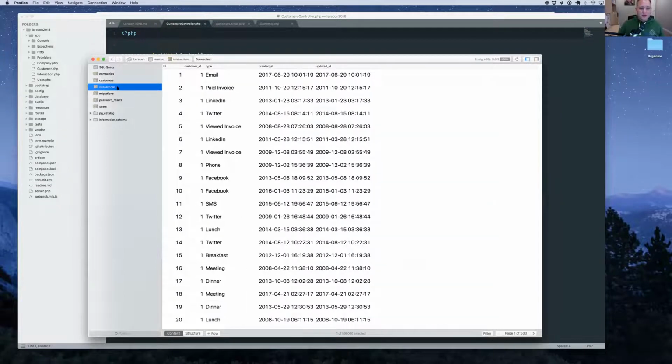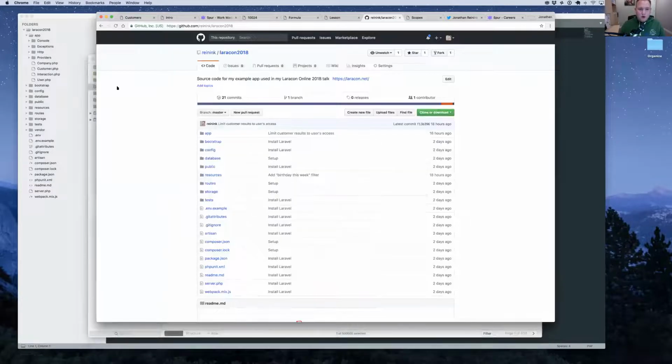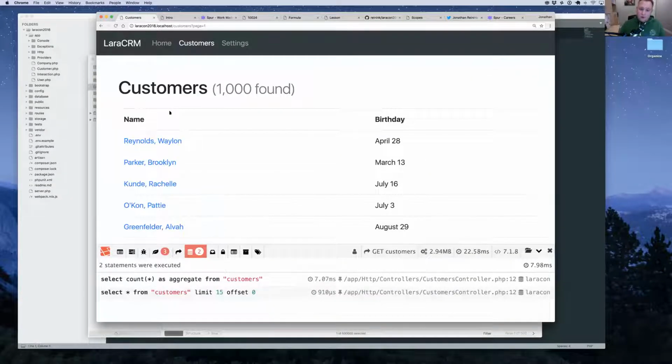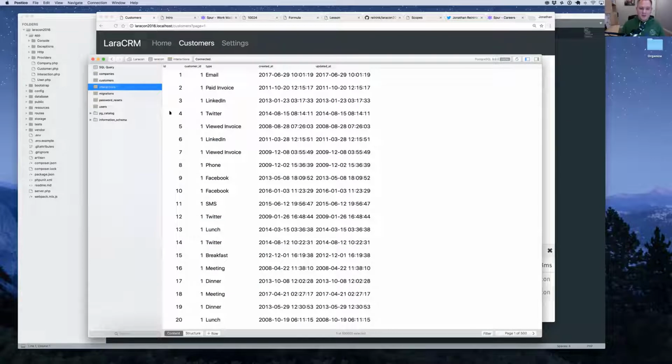And the interactions, this is the more interesting table that we're going to be doing a bunch of work with. If you think of a CRM, you often manage what a customer is doing, the activity and the interactions that you have with them. So an interaction might be that you received an email from them, or a phone call, or a Twitter message, or some other social activity, or maybe they viewed or paid an invoice, or you went out for dinner with them, or you had a meeting, or whatever. There's lots of different possible interactions.